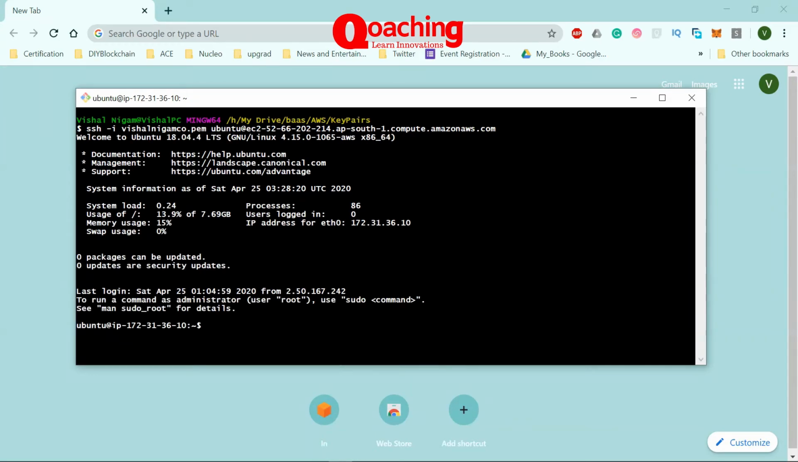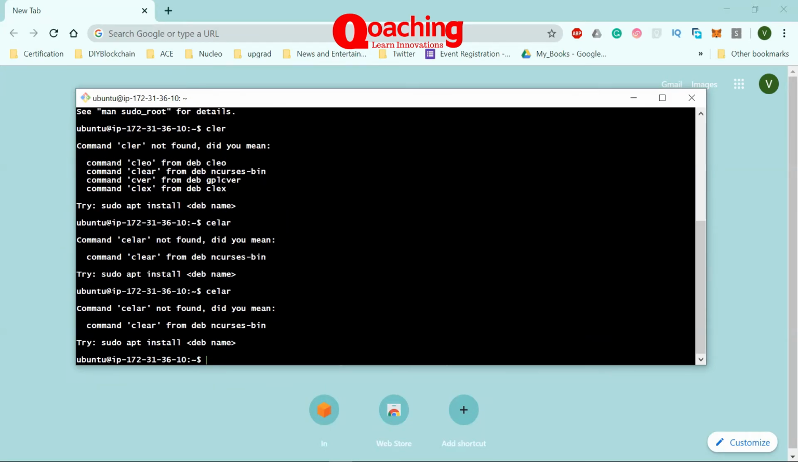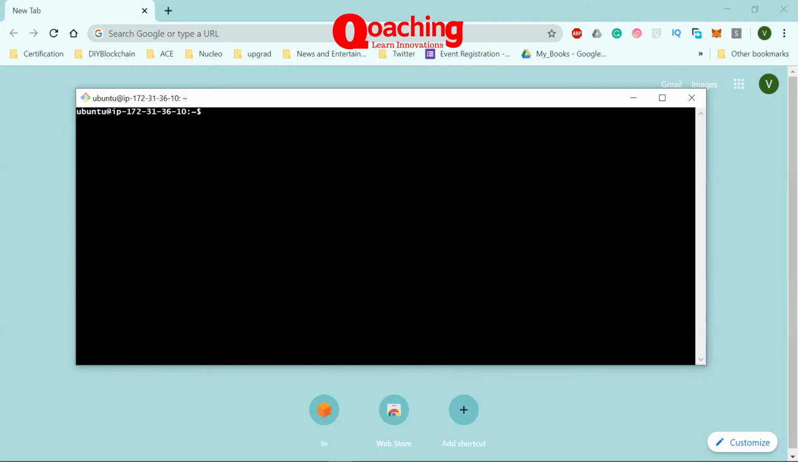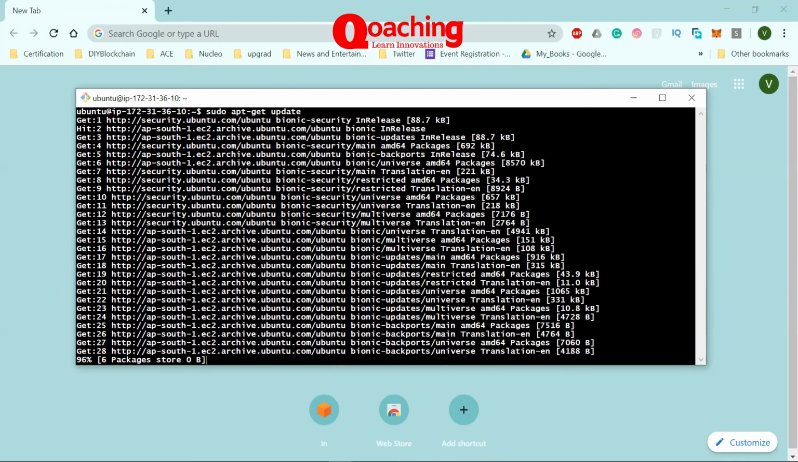And you can see I'm in a Linux machine. So the very first thing I will do is just update this machine to the latest Ubuntu update. So we'll do a sudo apt-get update, and you see it will take a few seconds to do the updates. Done.